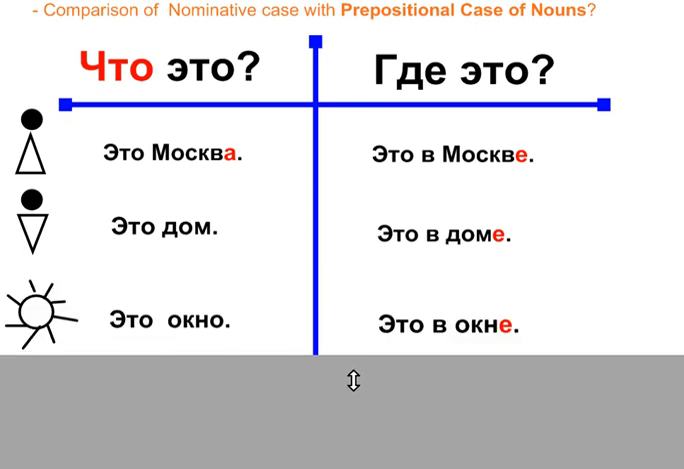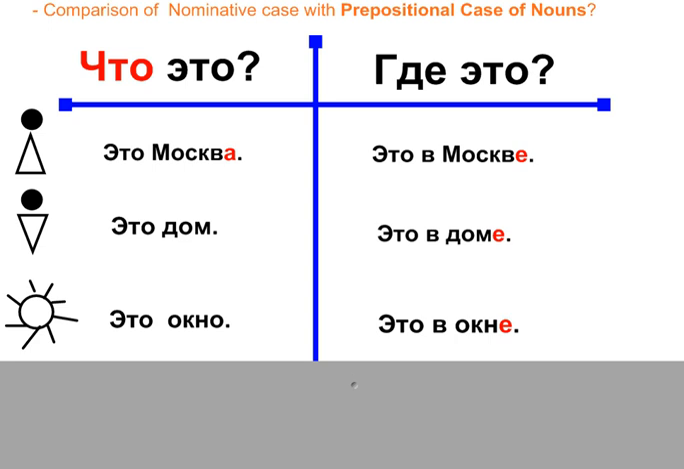Let's look at the neuter. What happens with the neuter? Это окно. This is a window. Это где? Это в окне. This is in the window. You see the clouds or something else flying by your window. You can say в окне.